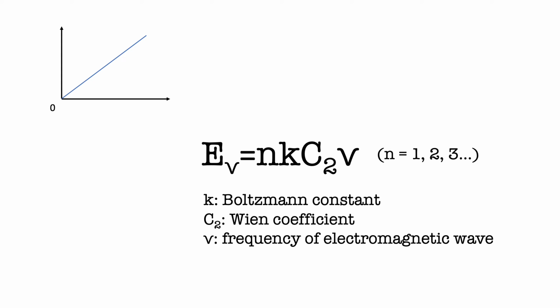Planck was like, k and c2 are constants, so let me times k and c2 together, and I'll represent it with an h, which became the Planck constant. Therefore, the formula now is E nu equals to nh nu. Same, n can only be positive integers. But on the other hand, this is not what classical physics would expect. We've never heard that there's a minimum value of energy and it is discontinuous.